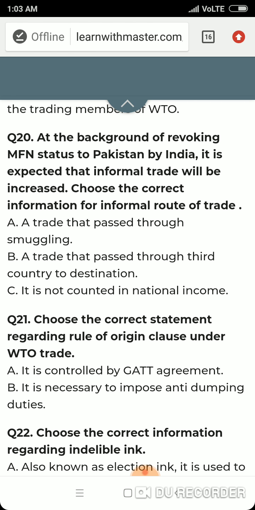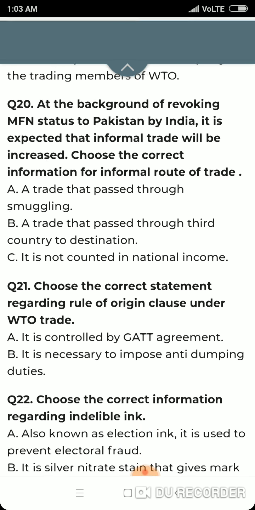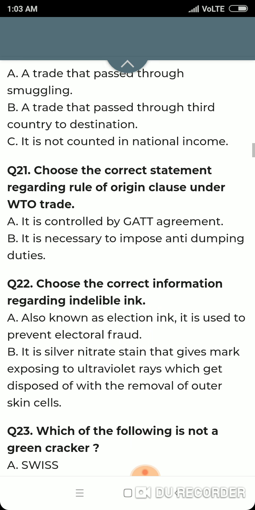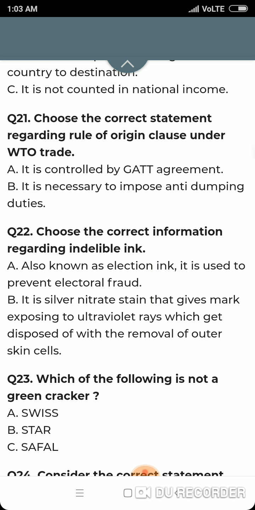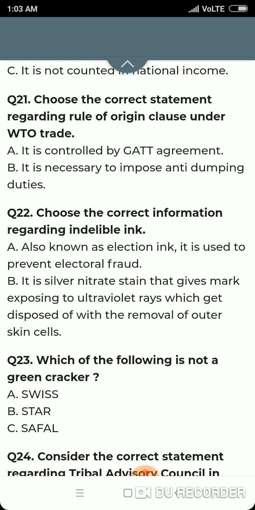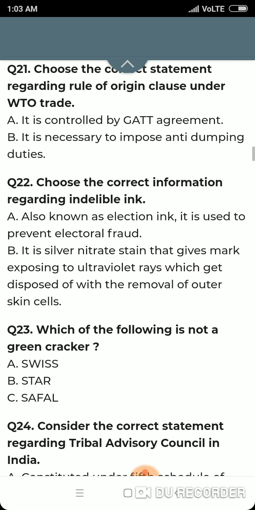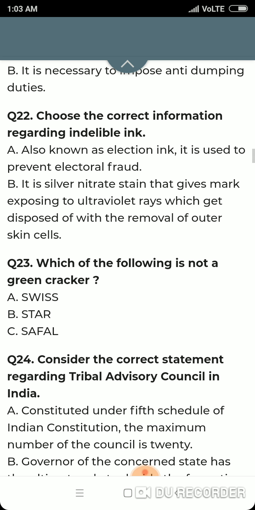Option B is correct. It is not counted in national income. Correct. Both B and C options are correct. Question number 21. Choose the correct statement regarding the rule of origin clause under the WTO. It is controlled by the GATT agreement. Wrong. It is necessary to impose anti-dumping duties. Correct. Question number 22. Choose the correct information regarding indelible link.